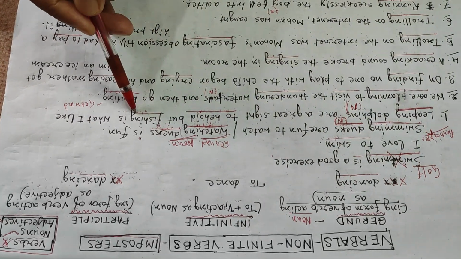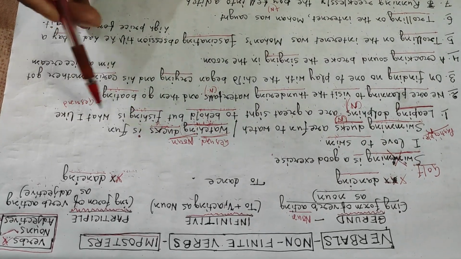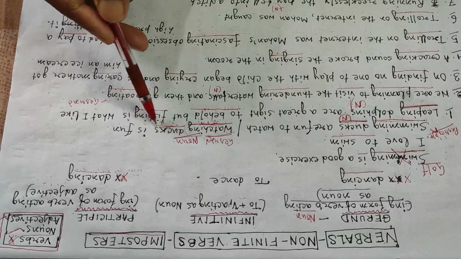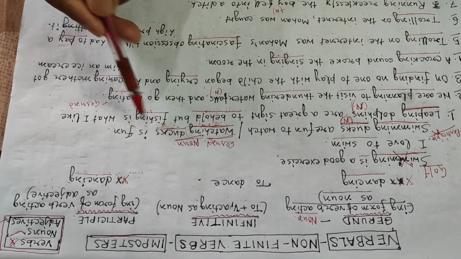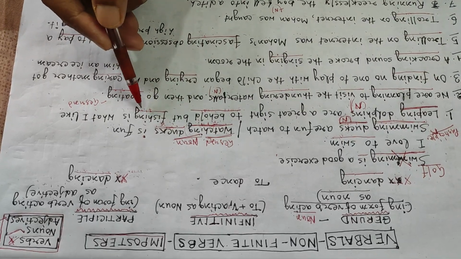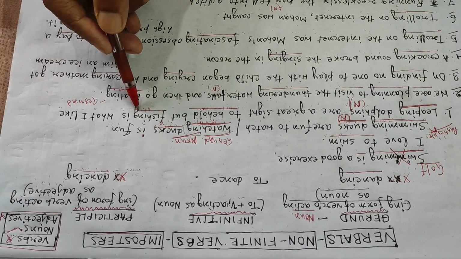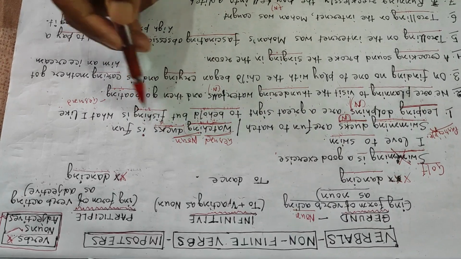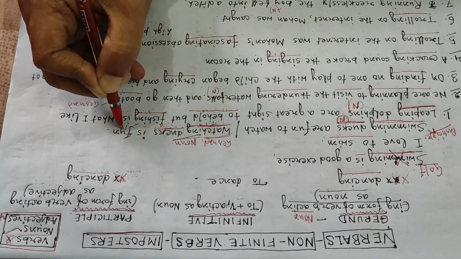But fishing is what I like. I like what? I like fishing. So what is fishing here? What function does it do here? It is an adjective. Sorry, it is a noun. Why? It is the name of an activity.